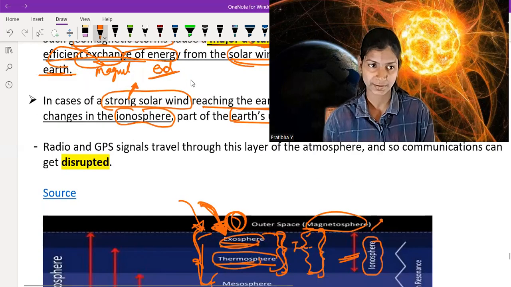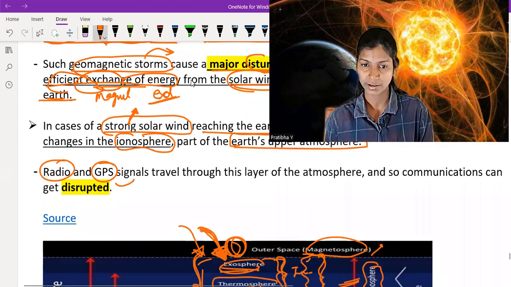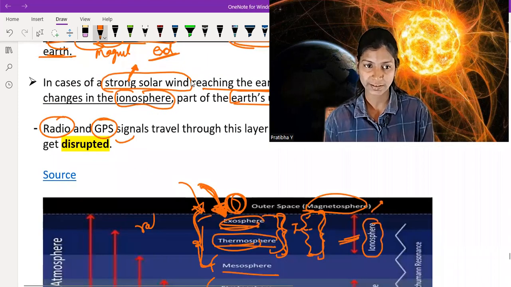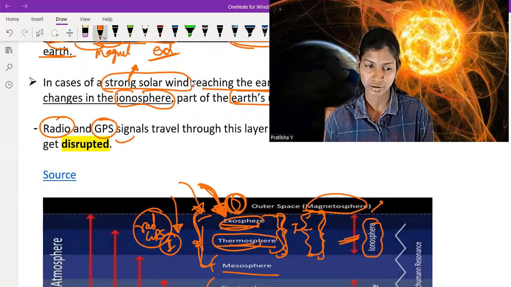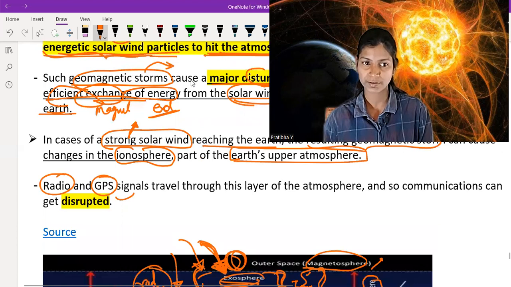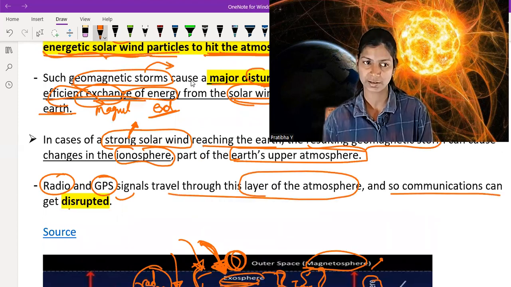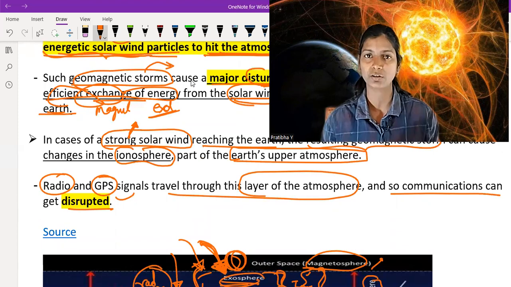Radio and GPS signals travel through this layer of the atmosphere. You know that radio signals and GPS signals travel through the ionosphere. So if high solar winds impact the ionosphere, these signals also get disturbed, and communication gets disrupted. Because radio and GPS signals travel through this layer called the ionosphere, communication can be disrupted when this region is disrupted. So I hope you understand the whole idea of geomagnetic storm.